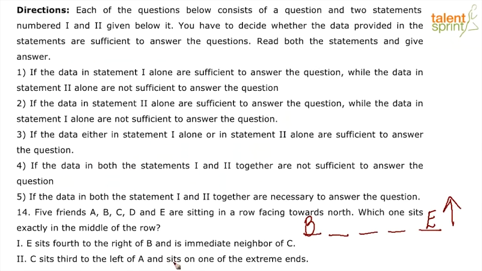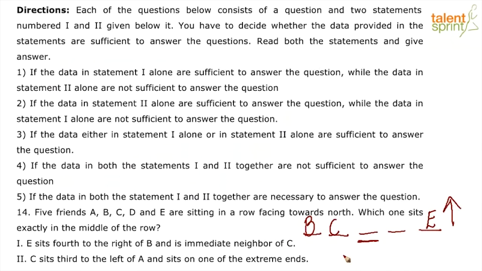Then they tell us B is the immediate neighbor of C. Now, let us look at it here. They ask which one sits exactly in the middle of the row. The middle position here being 3. You can see after we have plotted what statement 1 has to say, we have not been able to identify who sits in the middle. Therefore, we know that statement 1 is definitely not sufficient to answer my question.